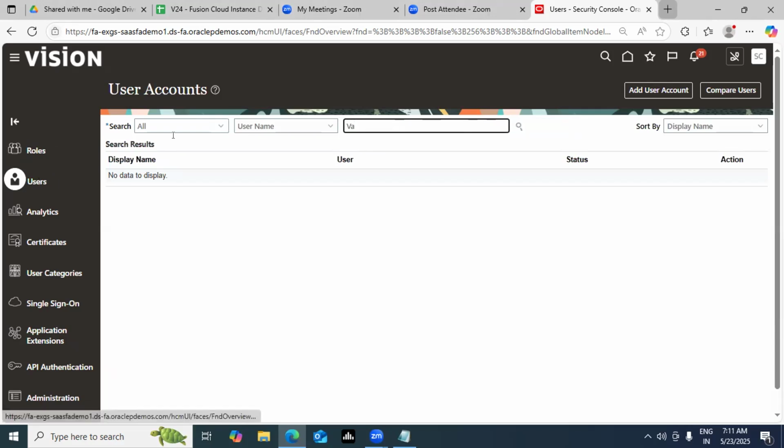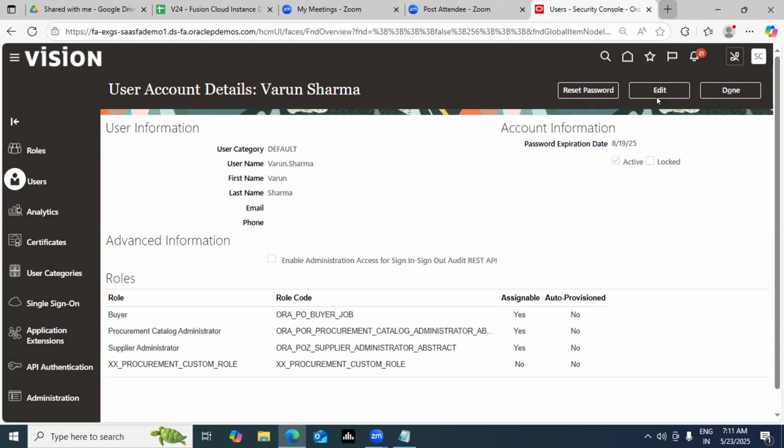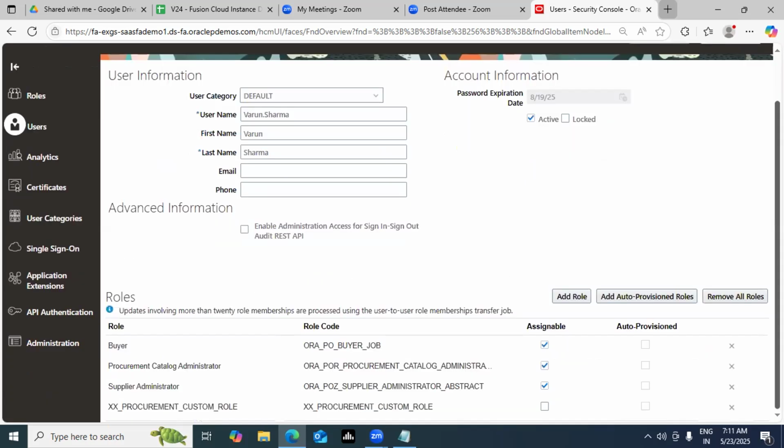So I'm in my user tab. I'm typing Varun once again, Varun Sharma. Click on the edit button. Now you see there's one button here, add auto provision role. Today in front of you, I added this custom role to my user account. Now it is visible here also. So either you can add it from there or from here.